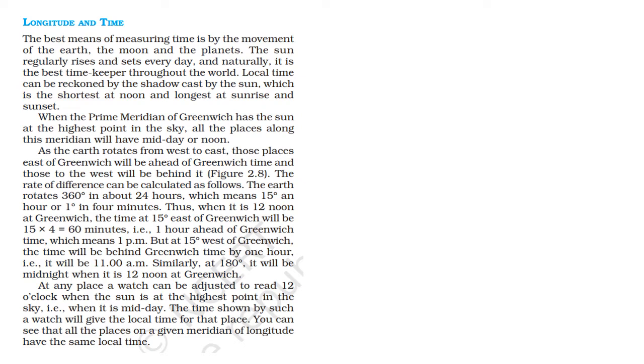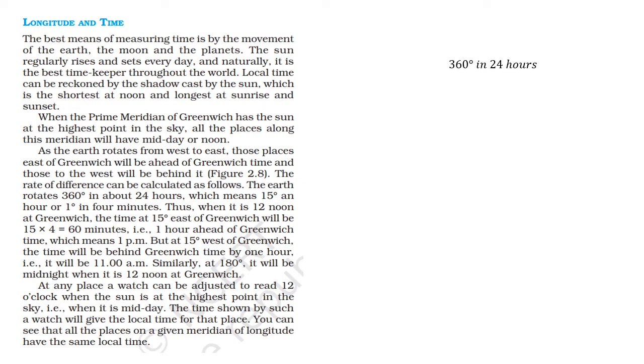As the earth rotates from west to east, those places east of Greenwich will be ahead of Greenwich time and those to the west will be behind it. The rate of difference can be calculated as follows. The earth rotates 360 degree in about 24 hours, which means 15 degree an hour or 1 degree in 4 minutes.